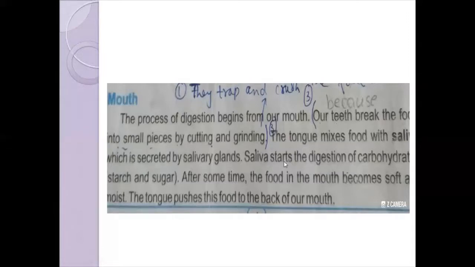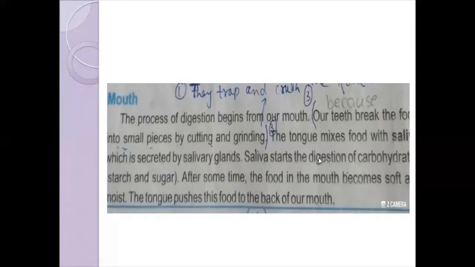So saliva contains two enzymes. I told you those two enzymes are amylase and maltase, which convert carbohydrate large molecules into a simpler form, and its digestion is easy, or its swallowing is easy. This is the first function of saliva. The second function of saliva is mastication. Mastication means that the food becomes soft and moist. The saliva makes the food soft and moist, and then the tongue pushes that food to the back of our mouth.